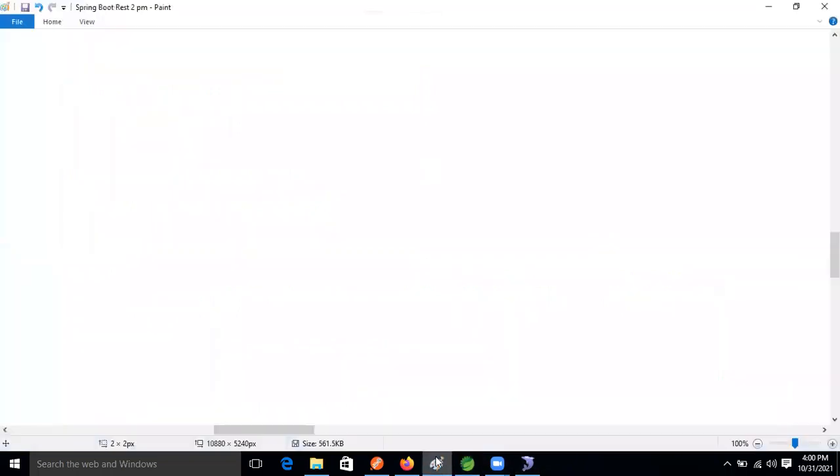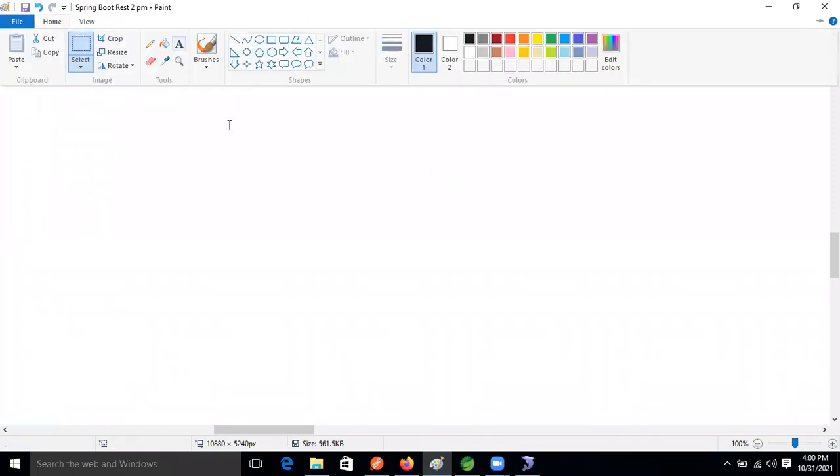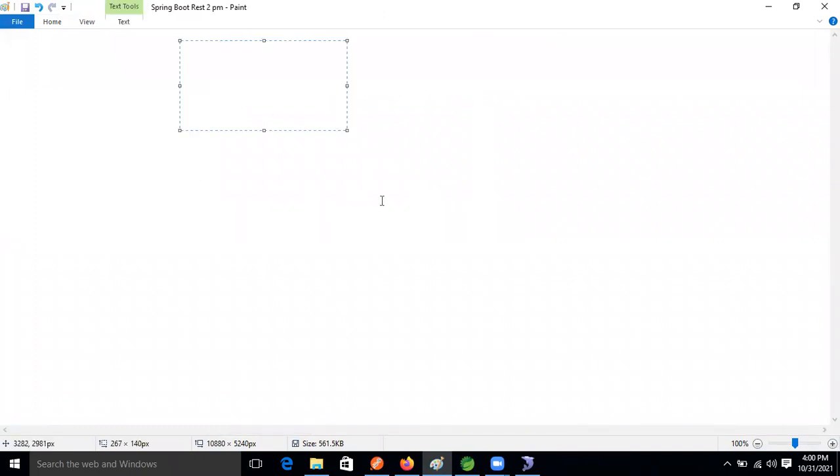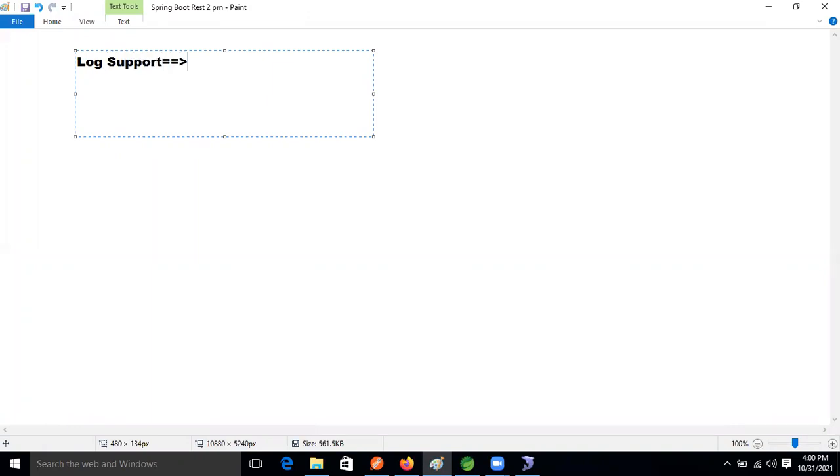Let's implement logging support, log support in the project.